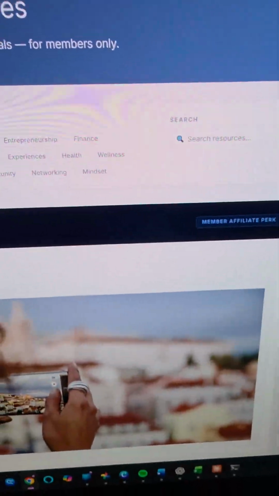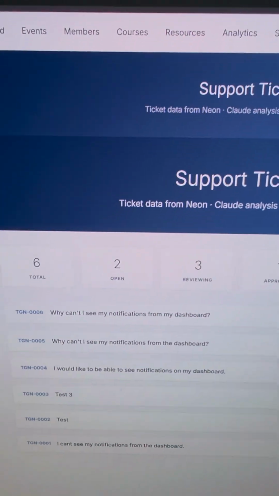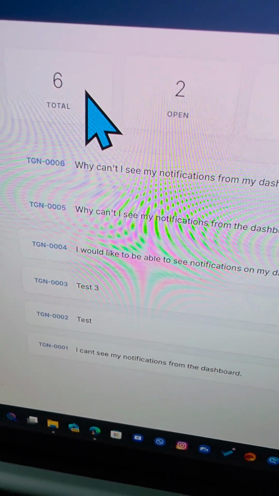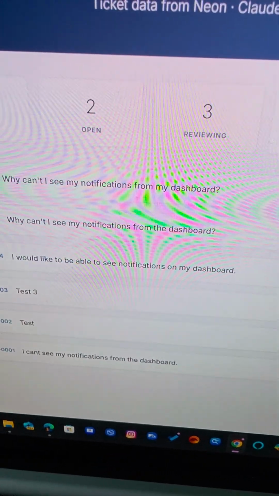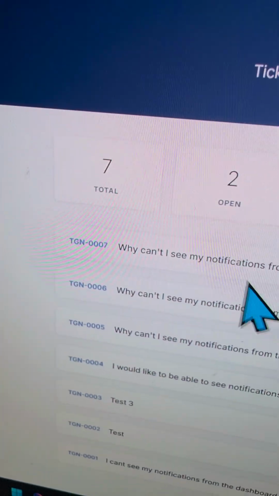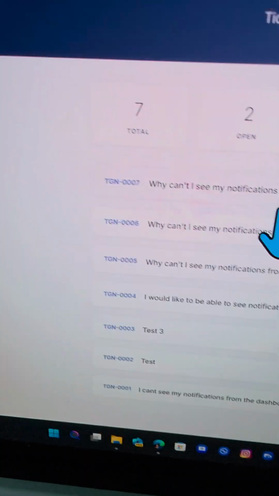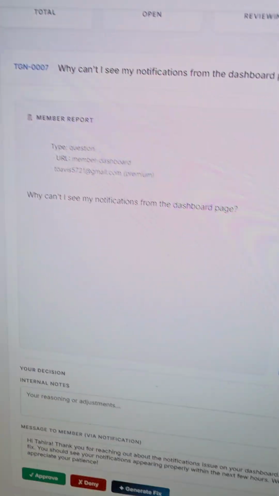Okay, so now what I'm going to do is I'm going to go over to my admin side. So on this admin page, you can see right here that I have tickets waiting in the queue. I'm just going to go ahead and refresh this. So you can see right here that I have tickets waiting in the queue. I have 7 tickets, and then I have 2 open tickets, 4 being reviewed, 1 was approved, and then I'm going to open up this ticket. Now, when I open up this ticket, this is the beautiful part.